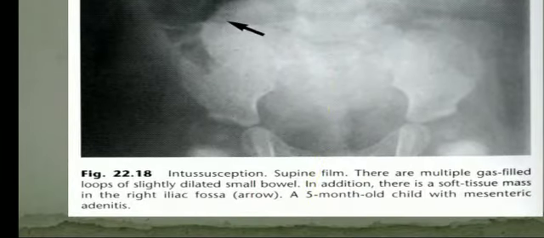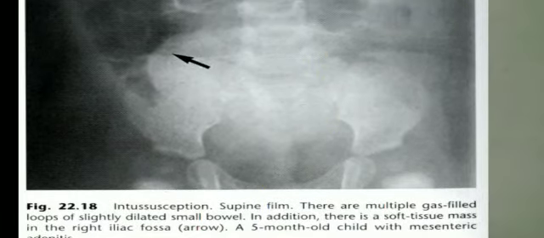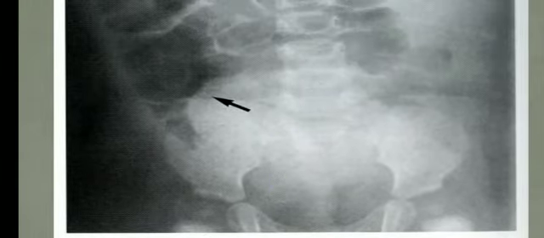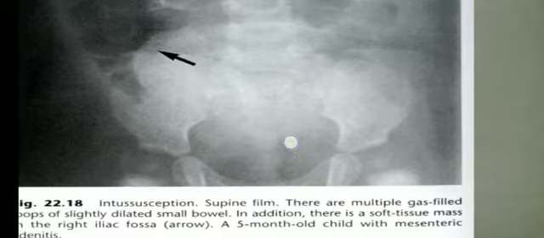So here is a case of a supine abdominal radiograph showing intussusception. There are multiple gas filled loops of slightly dilated small bowel, which you all can appreciate. In addition, there is a soft tissue mass in the right iliac fossa. The black arrow points towards a soft tissue mass which is opaque in the right iliac fossa. This is a 5-month-old child with mesenteric adenitis.